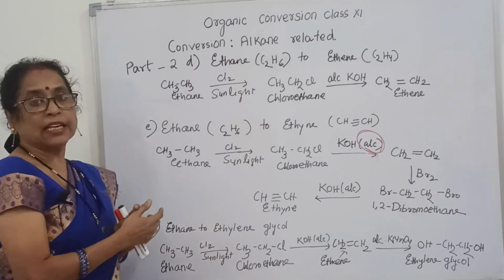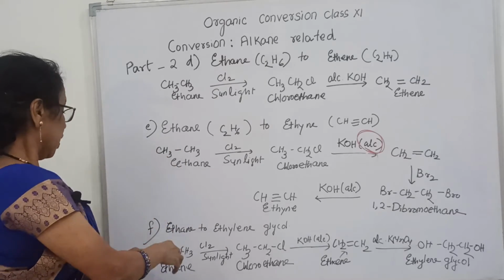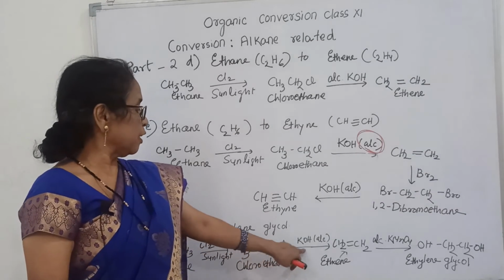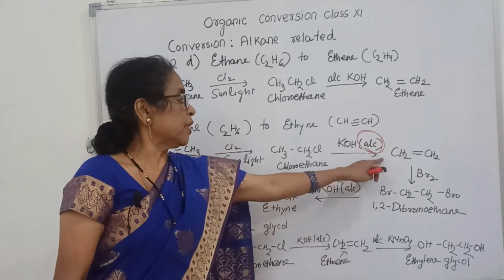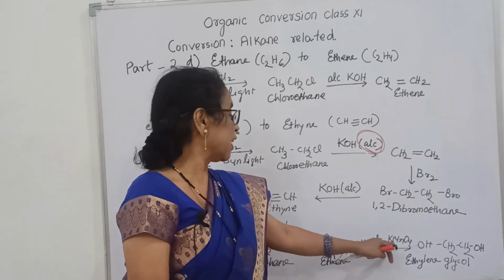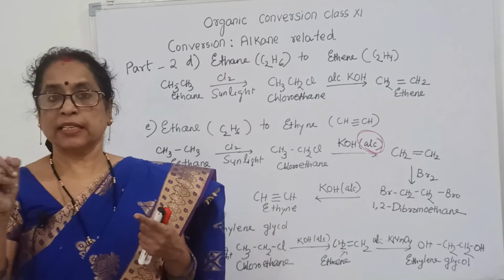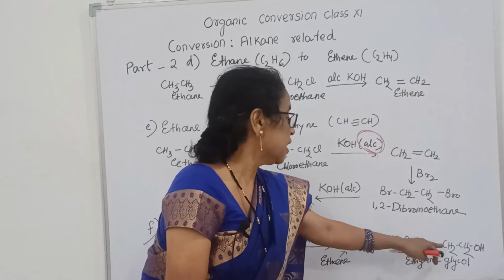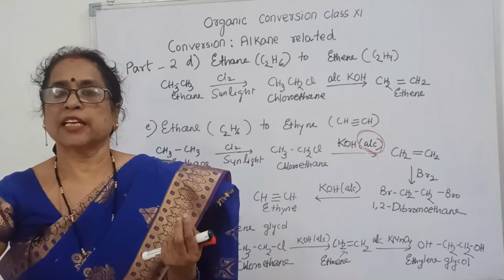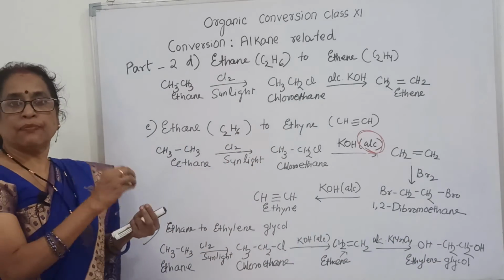Now ethane to ethylene glycol. What is ethylene glycol? It has 2 OH groups on the ethane skeleton. Ethane with chlorine and sunlight gives chloroethane. After chloroethane you treat with alcoholic KOH, up to here the same, and it gives CH2=CH2, ethene. In ethene you will treat with alcoholic KMnO4. Remember, alcoholic is very important, it is not acidified. It gives HO-CH2-CH2-OH. That means in number 1 carbon a hydrogen is replaced by an OH group, and in number 2 a hydrogen is replaced by an OH group.